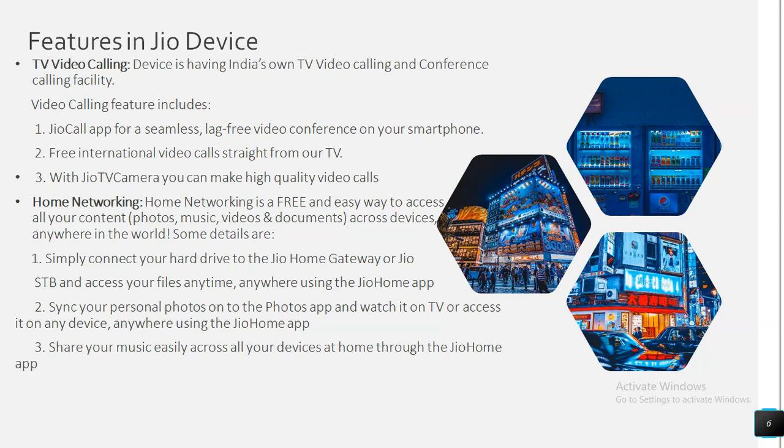Sync your personal photos onto the Photos app and watch them on your TV. If you are sitting together inside your home with your complete family and you want to recollect the memory of any trip, you can play your photos or images on the wide screen. Everyone can watch that and recollect it on their own. Share your music easily across all devices at home through Jio Home. Just like at an event or party, you can play your music on your screen with your mobile device.